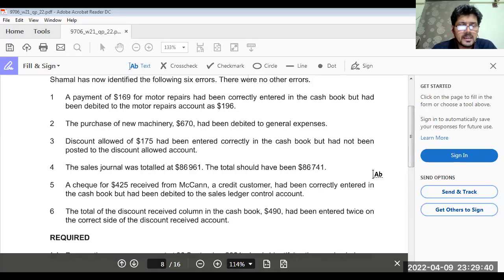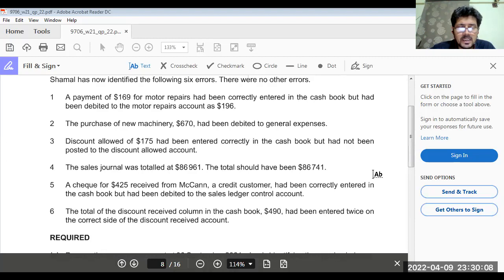Okay. Now we have to be careful. A payment of 169 for motor repairs had been correctly entered in the cash book but had been debited to the motor repairs account as 196. This is an error of transposition. The purchase of new machinery, $670, had been debited to general expense. Error of principle. Discount allowed of 175 had been entered correctly in the cash book but had not been posted to the discount allowed account. Incomplete double entry.